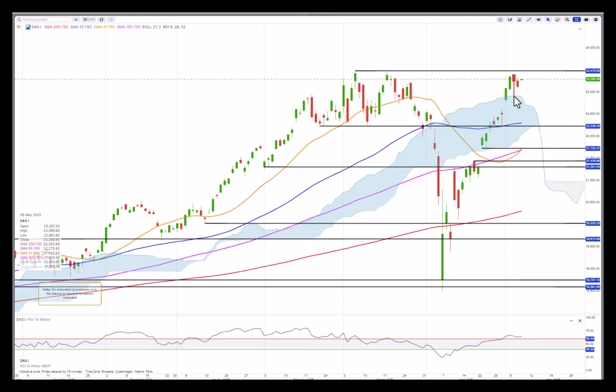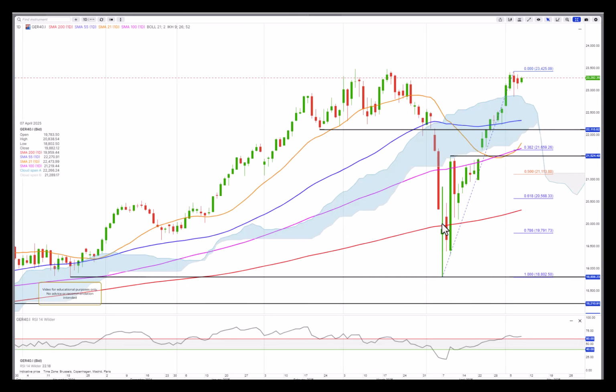If it takes out the lows here from a couple of days ago, where we had the event in the Bundestag, then we maybe could see a correction down to around 22,225. But for now, the uptrend is intact, also supported by the RSI. Here we have the CFD also likely to push higher. I just added the Fibonacci to show you how well. If something really hits the market, then there's certainly downward potential to the 38.2 retracement. But I don't think that scenario will play out anytime soon.